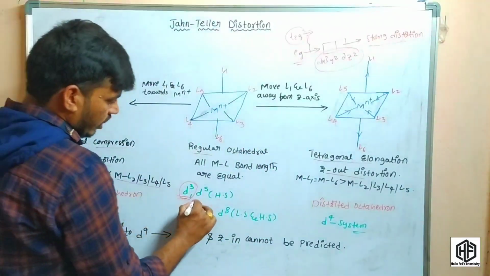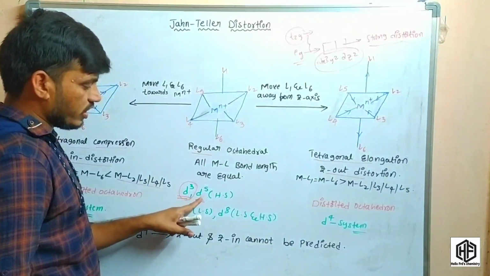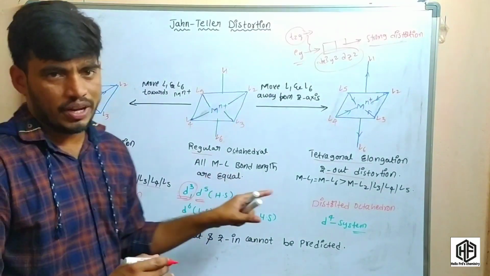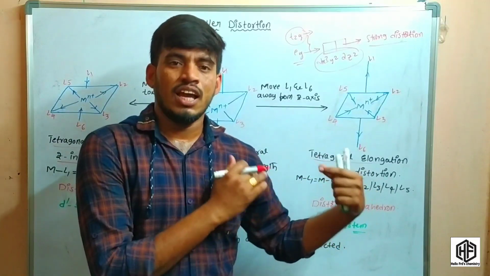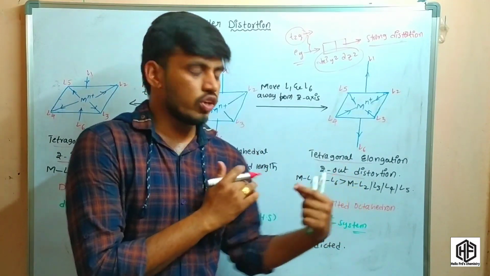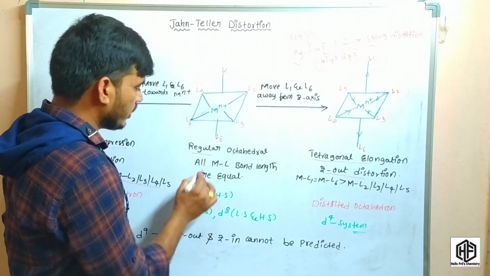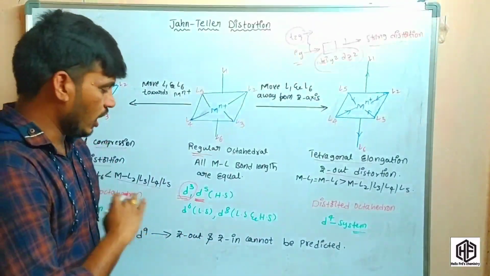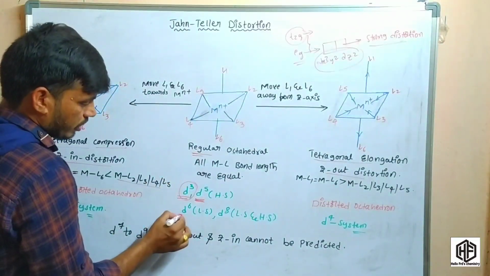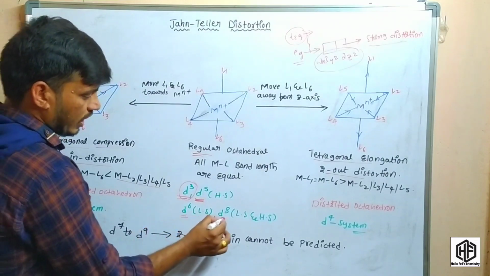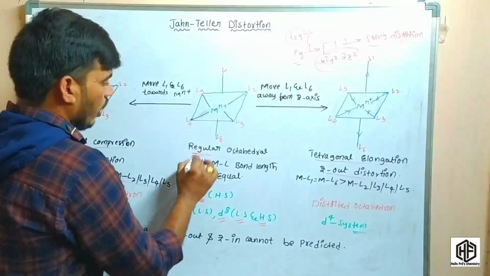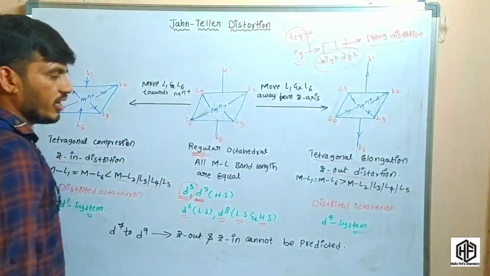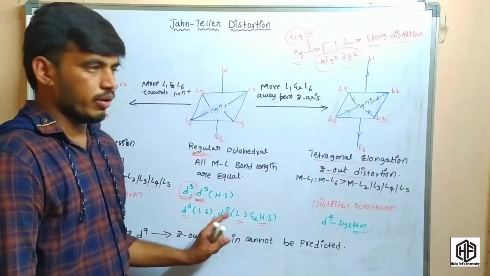Coming to the d5 configuration, in high spin complexes it is a symmetrical field, so it is also present in regular octahedral geometry. At the same time, d6 low spin complexes and d8 low spin and high spin complexes also take regular octahedral geometries. So this is very important.